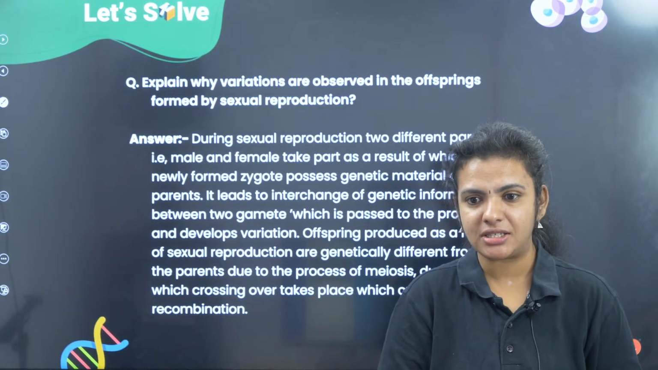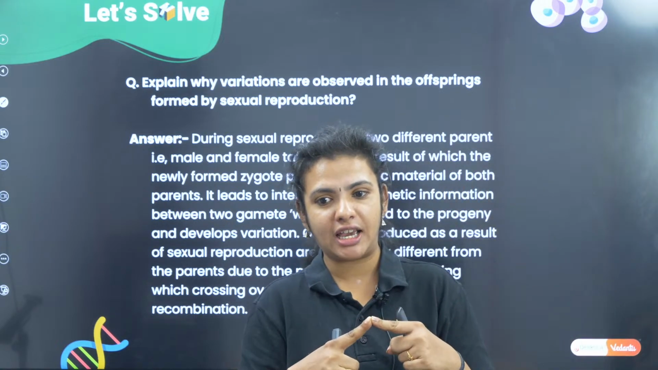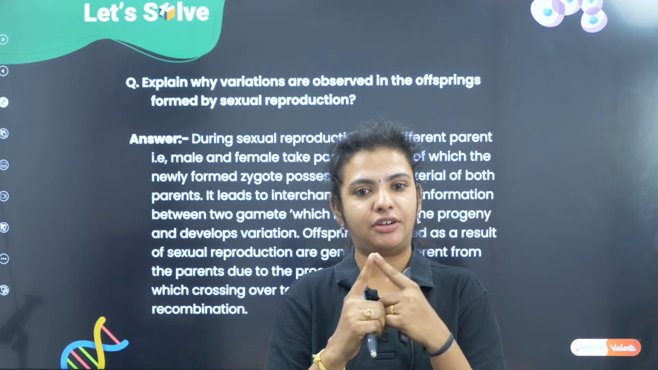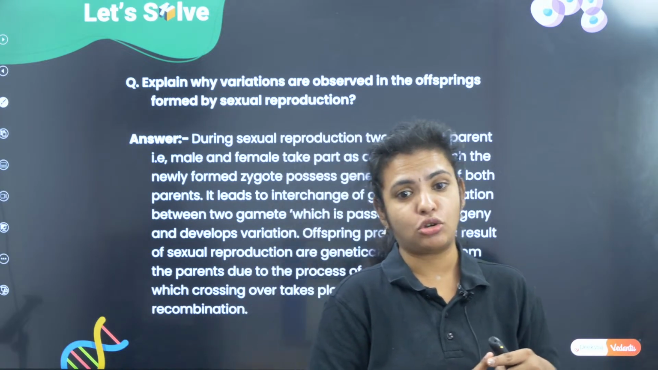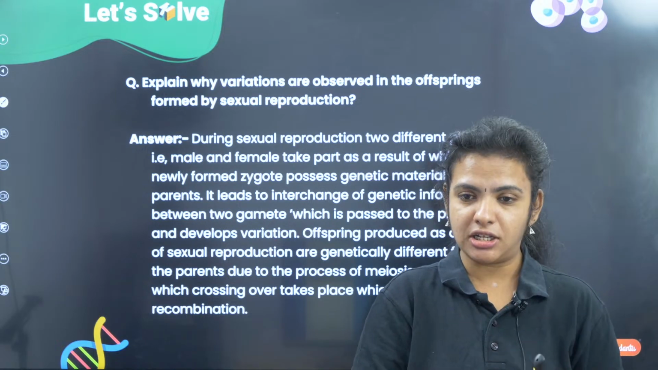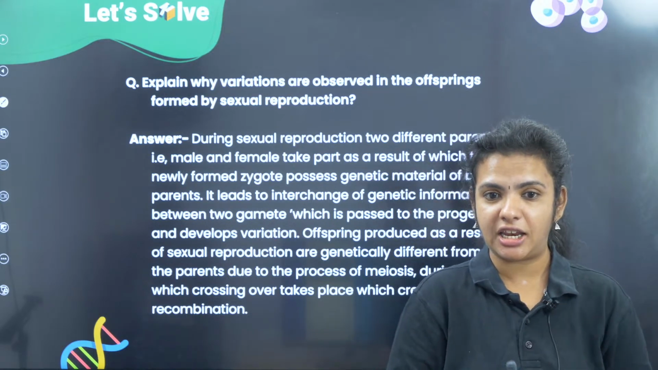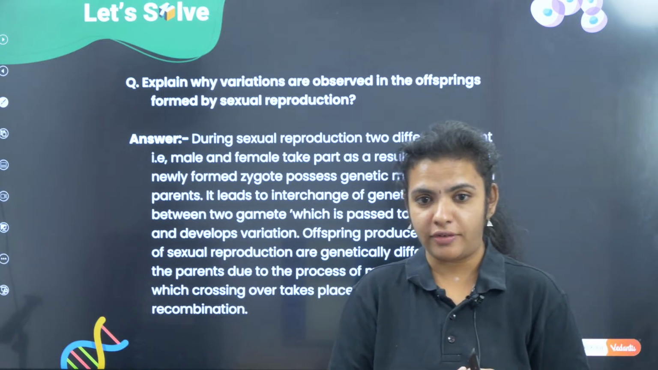So here what happens? There is going to be fusion or fertilization of both the male and female gamete. So when there is fertilization, what is going to happen? There is mixing of characteristics between the male and the female DNA or the genes, okay, and there is going to be crossing over.